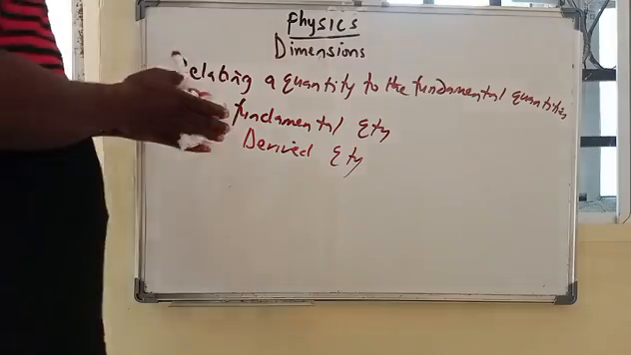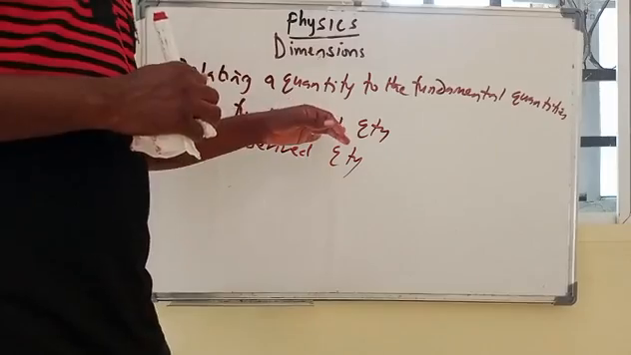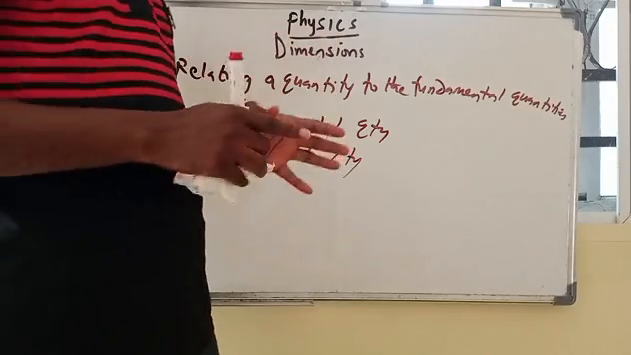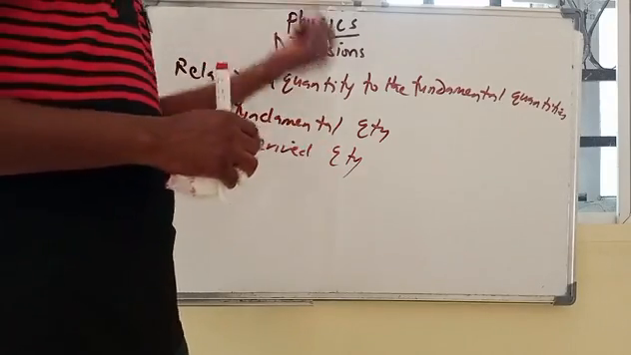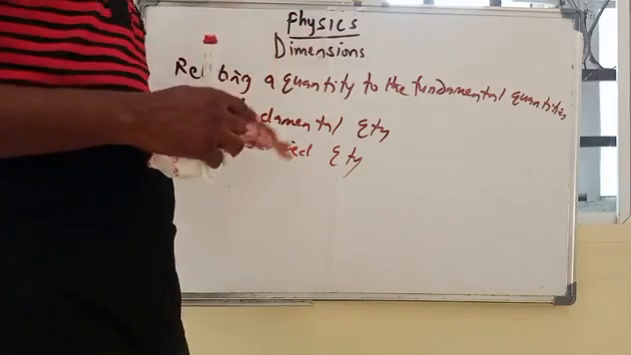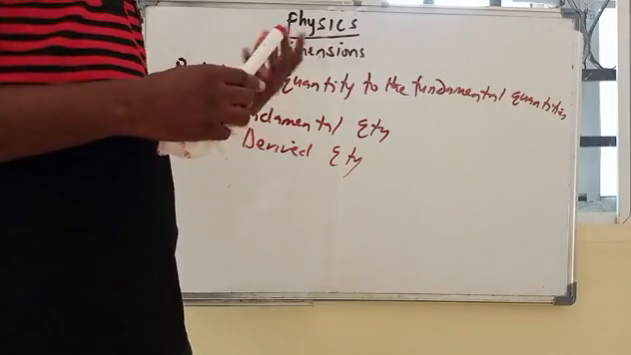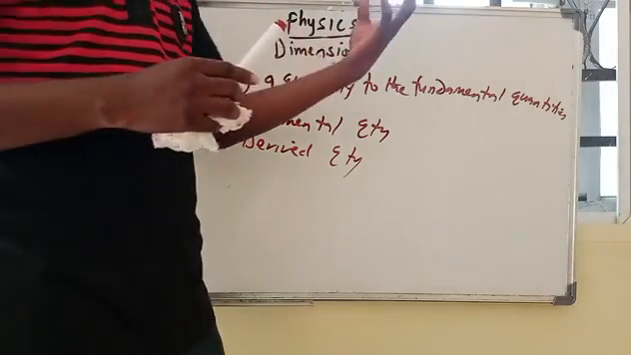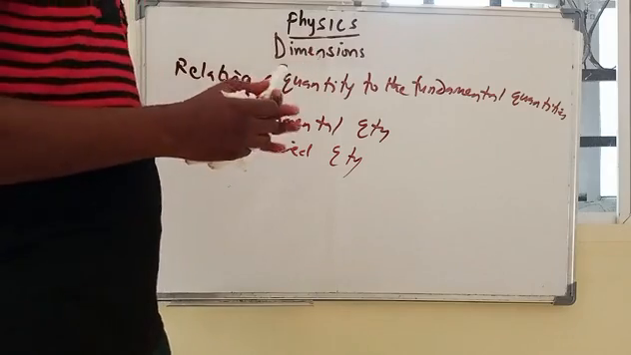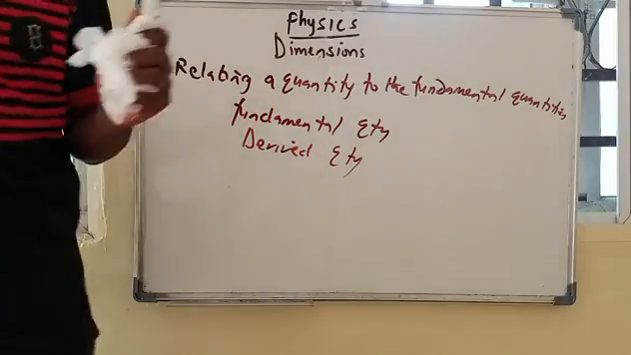And so when we try to relate a derived quantity to the fundamental quantities from which they are derived, then we're talking about dimension. So the dimension of a quantity is its relationship to the fundamental quantities. How related to the fundamental quantities a particular quantity is, is what we call dimension. So the dimension will show that this quantity has been derived from certain fundamental quantities. So that means we need to know what the fundamental quantities are.